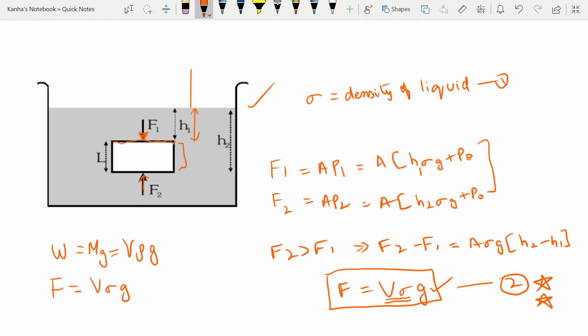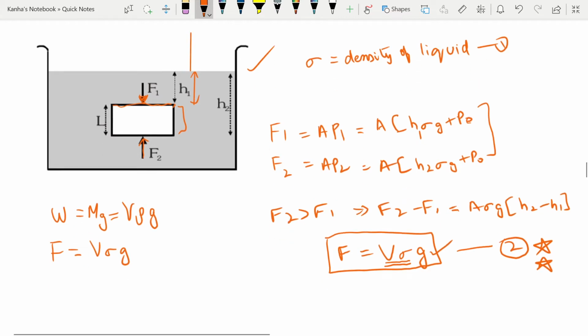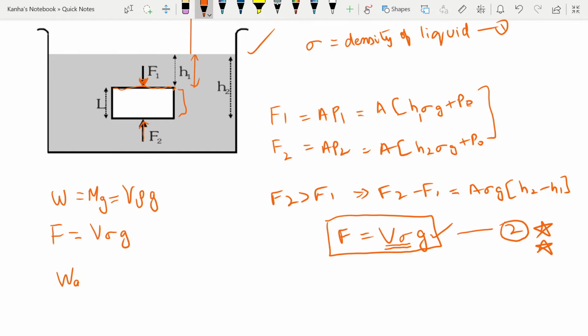Now, what is the apparent weight of this body? Apparent weight is equal to W minus F. Now there are several cases. If the density of the body is greater than the density of the liquid, so if rho is greater than sigma, then what will happen? The body will sink. So the body goes down.